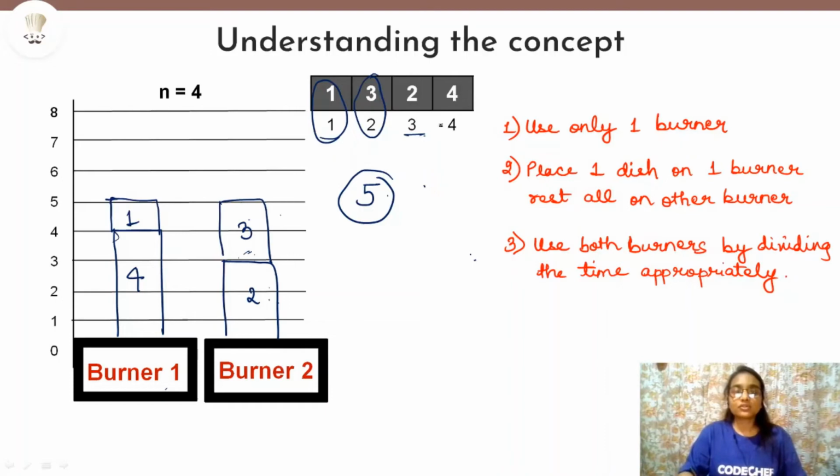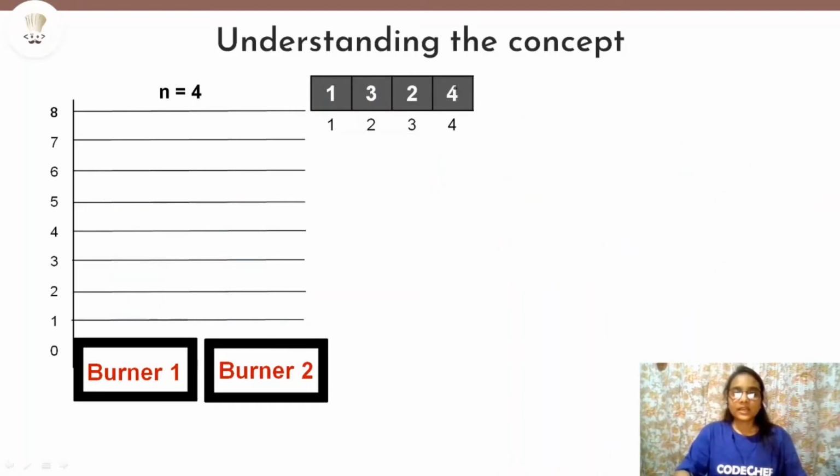So let me show you an example. Suppose instead of 4 minutes, dish 4 took 5 minutes to cook. Now let us see. We'll place the dish with maximum time on one of the burners, so we will place it on burner 1. Now we'll place the second highest dish on the burner which is empty. So we'll place it on burner 2, that is dish 2.